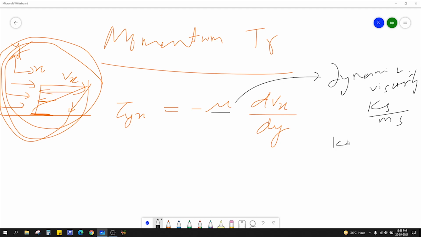And we have kinematic viscosity, that is mu by rho, which is basically meter square per second. So if you hear about diffusivity, the units of diffusivity should always be meter square per second.